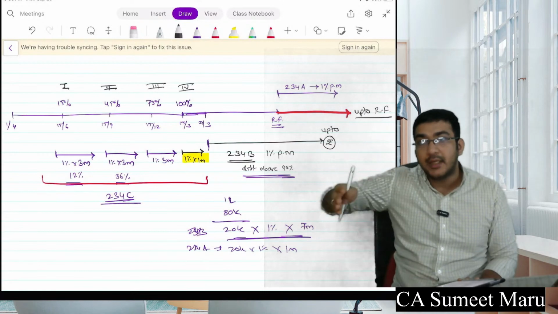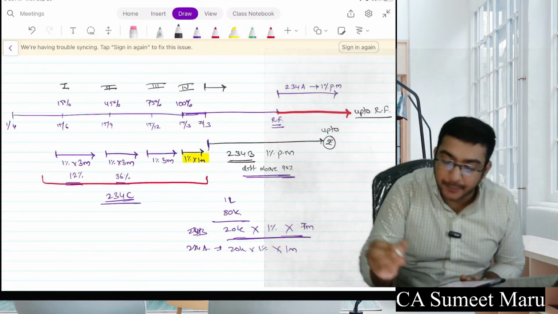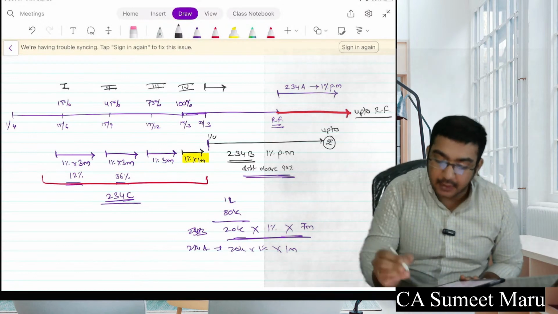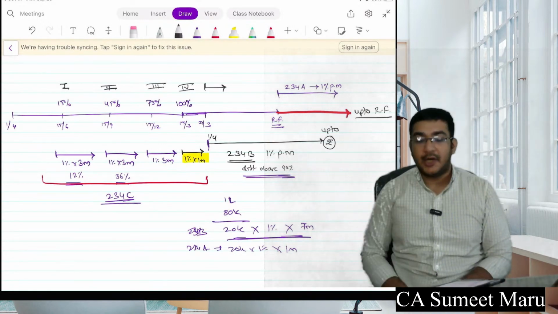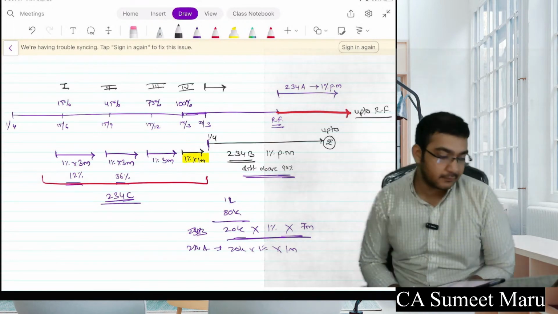For 234B, starting from 1st of April. This is from 1st of April to your payment date. And for 234A, it is from the return filing due date up to the return file date.